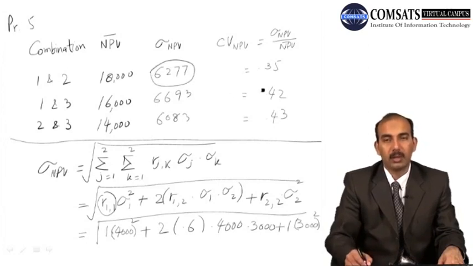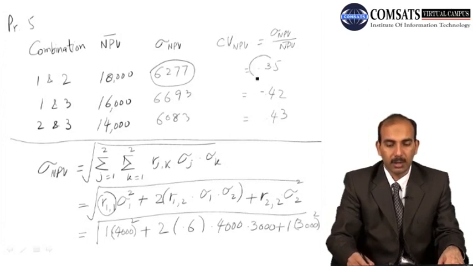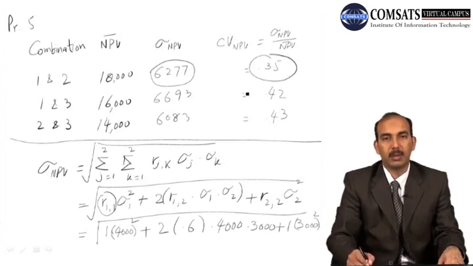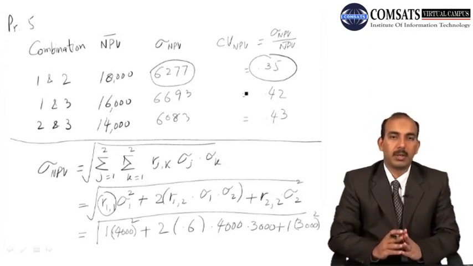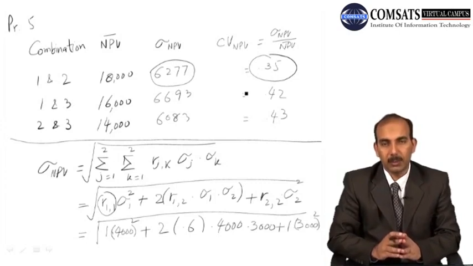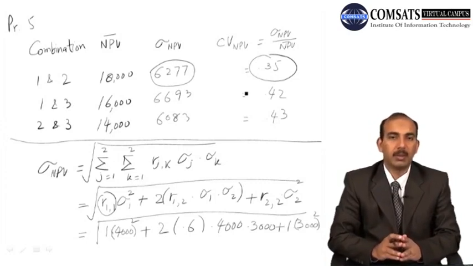और अगर हम coefficient of variation को देखते हैं, तो in that case also the combination 1 and 2 is better than other projects. So the firm should take the combination of proposals 1 and 2 because the risk associated with this proposal is minimum. So the firm can reduce the risk and can maximize the value of the firm.